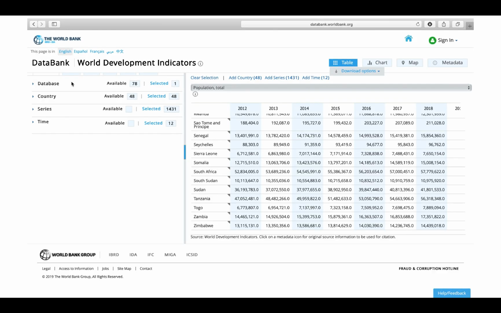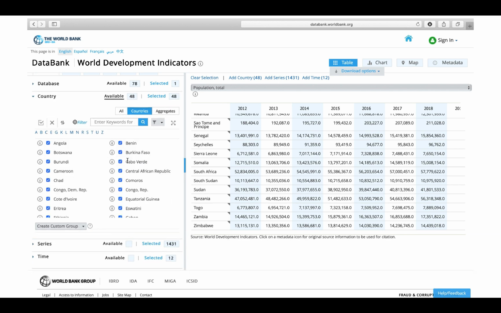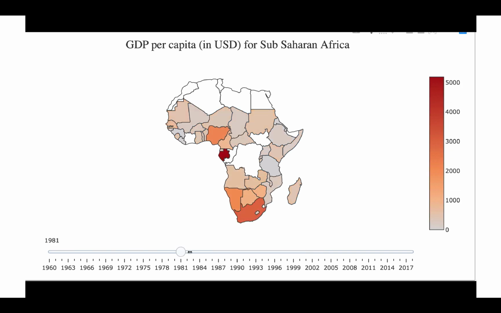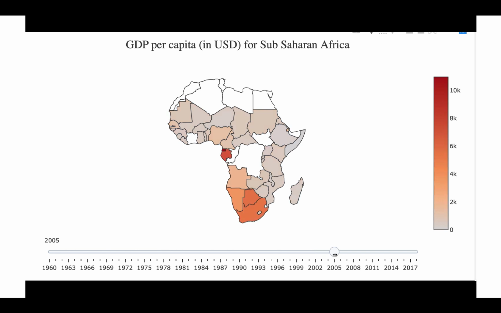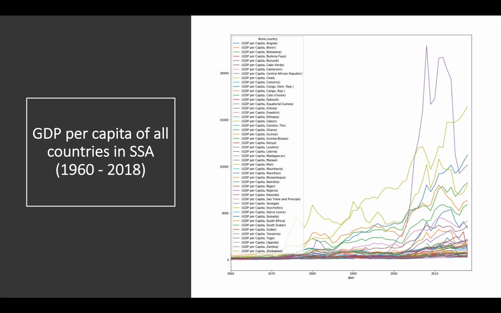So the first part of this research was to look at the World Development Indicators from 1960 to 2018 for all sub-Saharan African countries. And the next thing we did is we looked specifically at GDP per capita for all of these countries over this time interval, and we noticed that a lot of countries were clustered together and that they were doing really well, and there were some countries that were still in this so-called poverty trap. So we wanted to look at this in a little bit more depth.